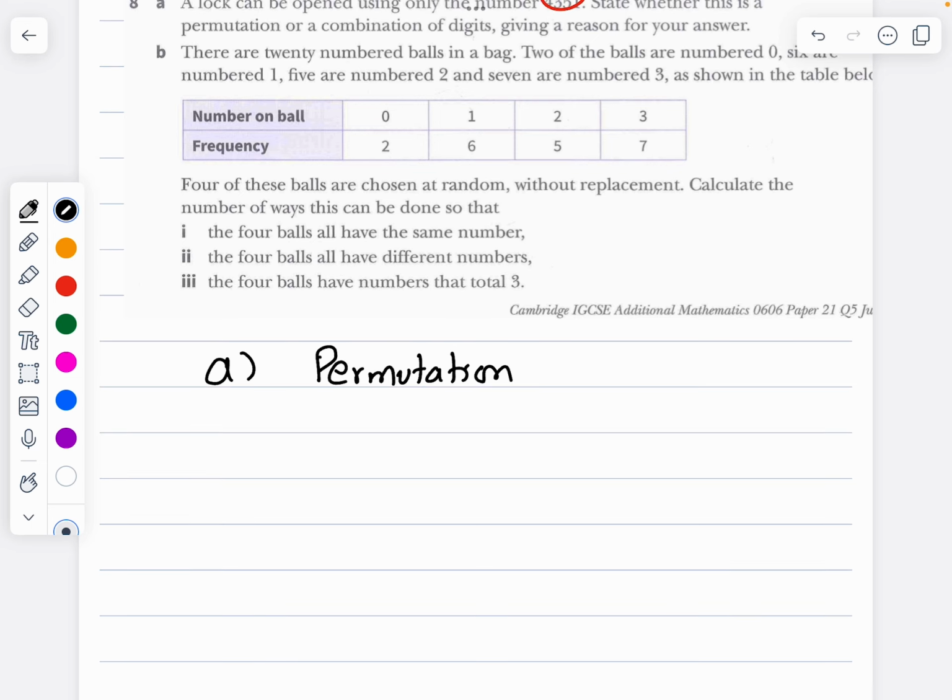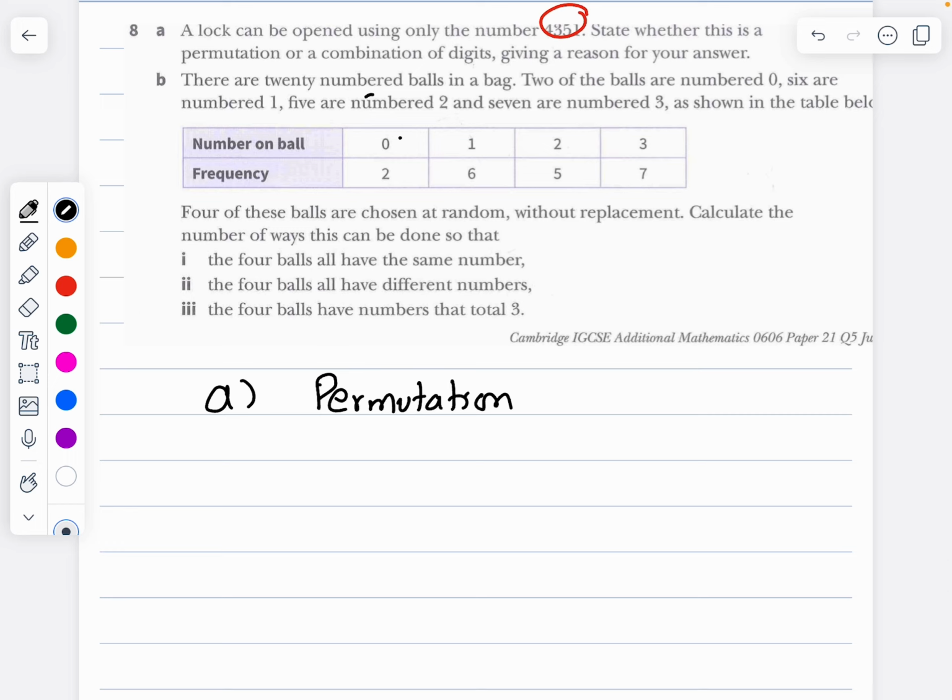Now, what is it telling? There are 20 numbered balls in the bag, so the total number of balls equals 20. 2 are numbered 0, 6 balls are numbered 1, 5 balls are numbered 2, and 7 balls are numbered 3.